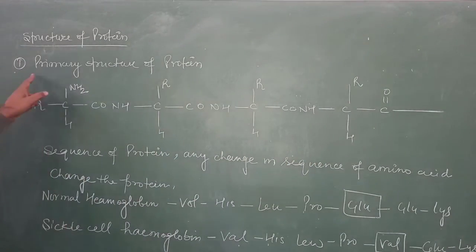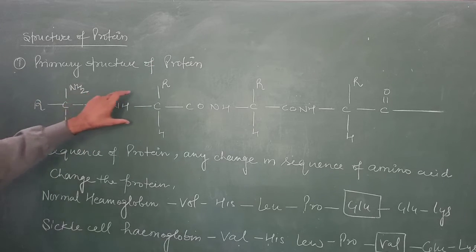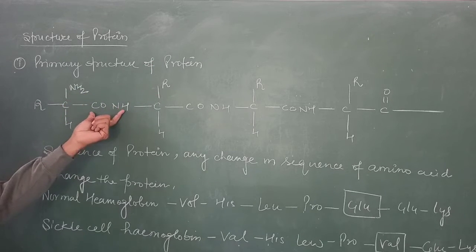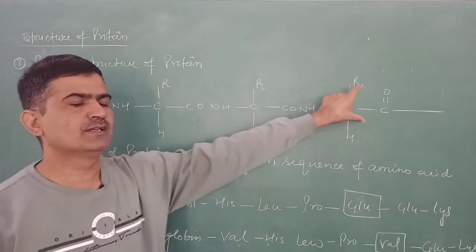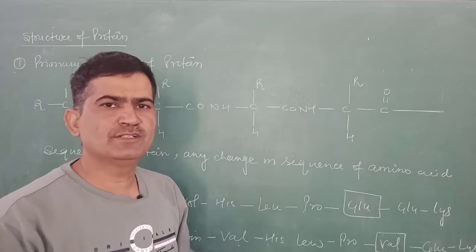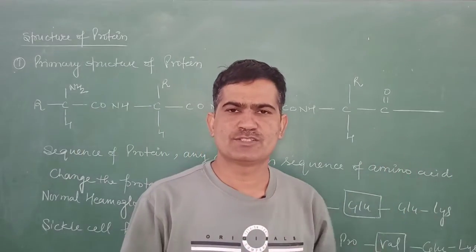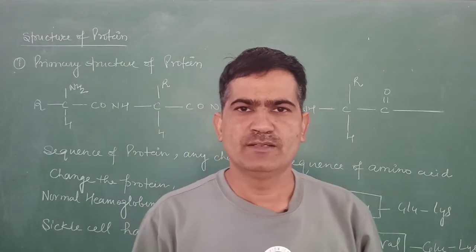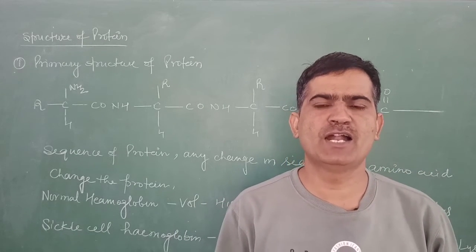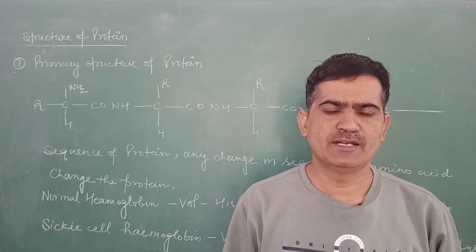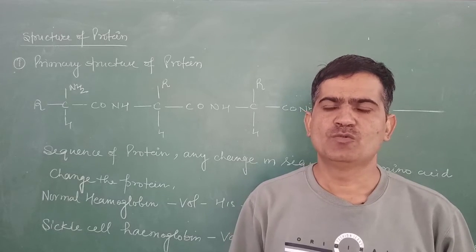In the primary structure, the amino acids are linked together by peptide linkages in a particular sequence, forming thread-like structures held together by hydrogen bonding, disulfide linkage and van der Waals forces.